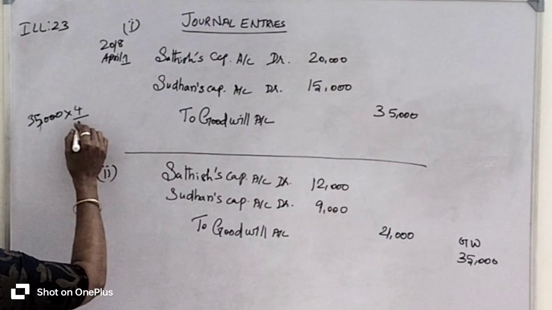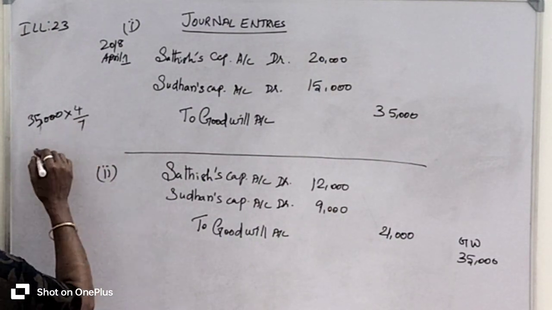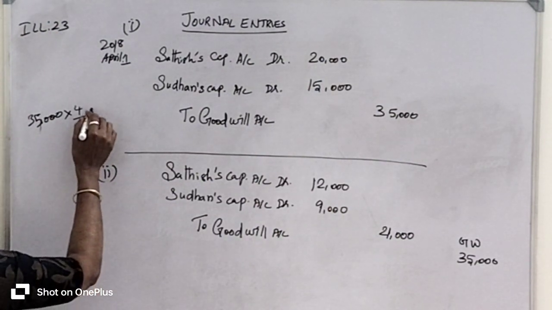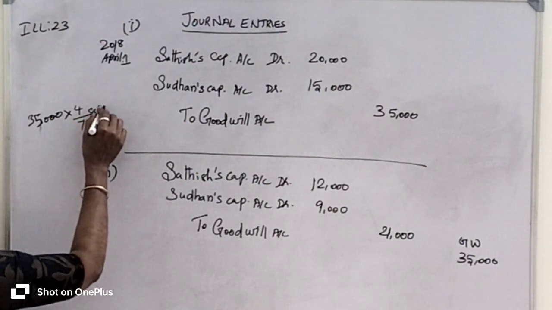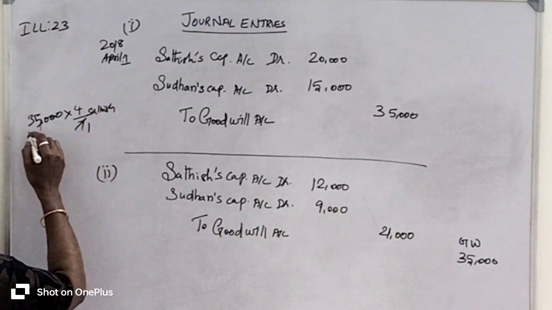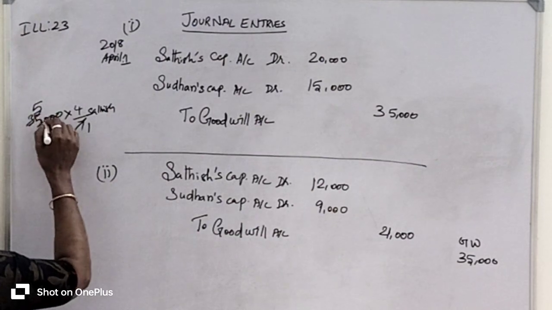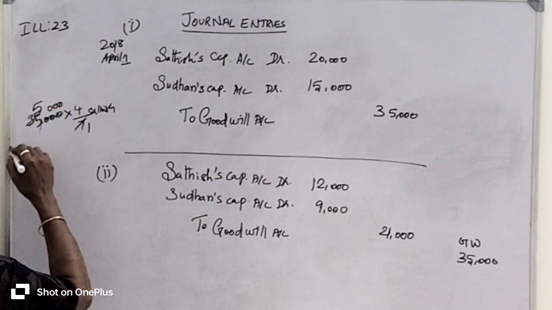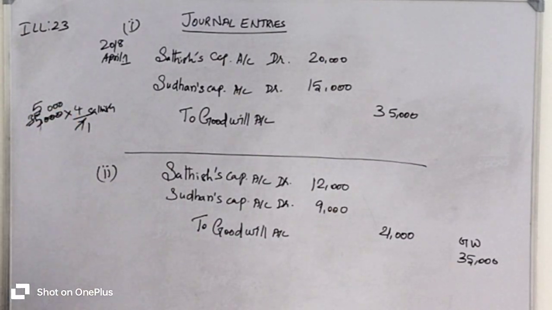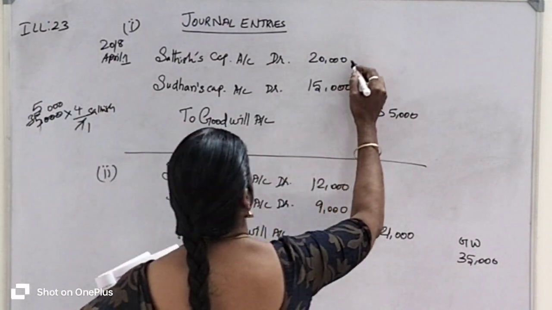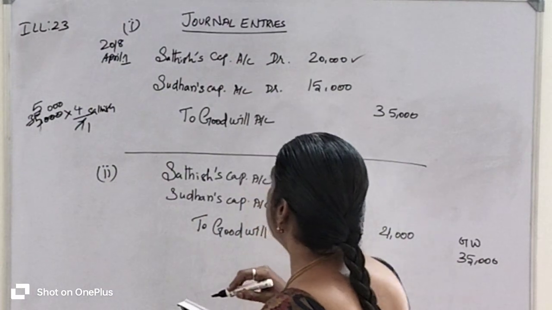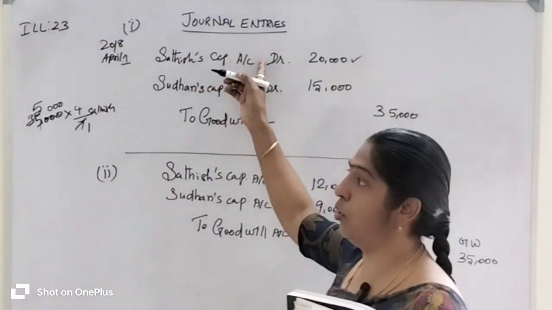So 4:3 means 4/7 for Satish. 35,000 into 4/7: 1 7 is 7, 5 7s are 35, 3 0 and 5 0 added here, 5 4s are 20. So 20,000 is entered to Satish's capital account.